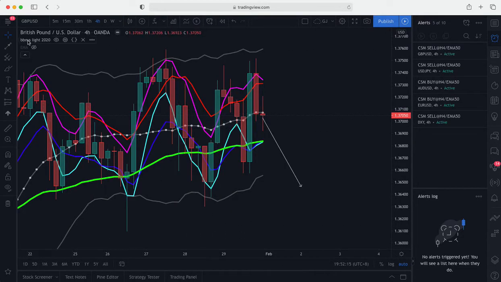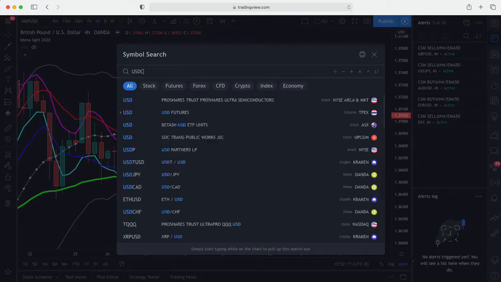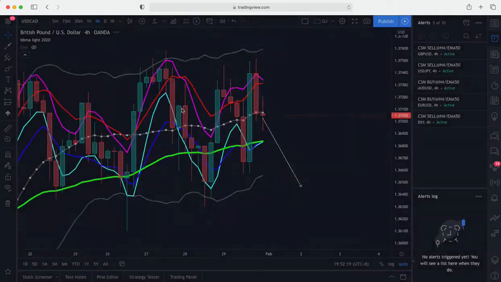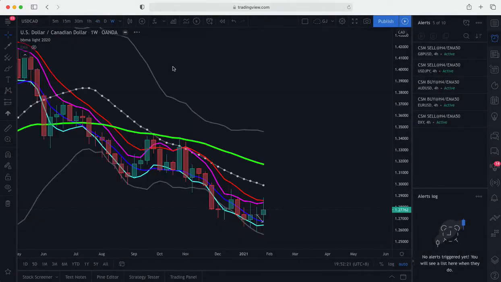Okay, next pair, USDCAD. USDCAD in weekly time frame, re-entry buy for us, this one. Okay, because USDCAD is opposite of DXY. DXY weakening, we look for USDCAD in the same direction of DXY. If DXY is weak, USDCAD also sell. So this is re-entry sell.